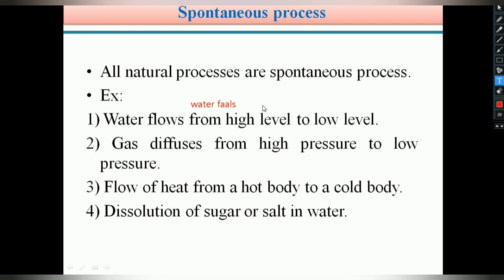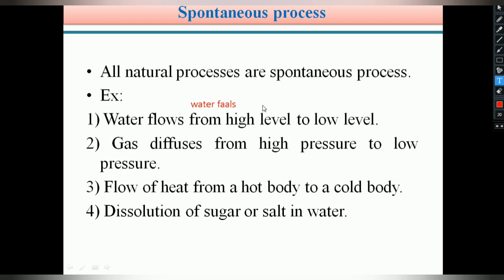So water always travels from a high level to a low level. Even in our home, we always keep a water tank on the upper side of our house. So the water tank is always at a high level in our home, and we use the tap in our kitchen or washroom or bathroom or anywhere.